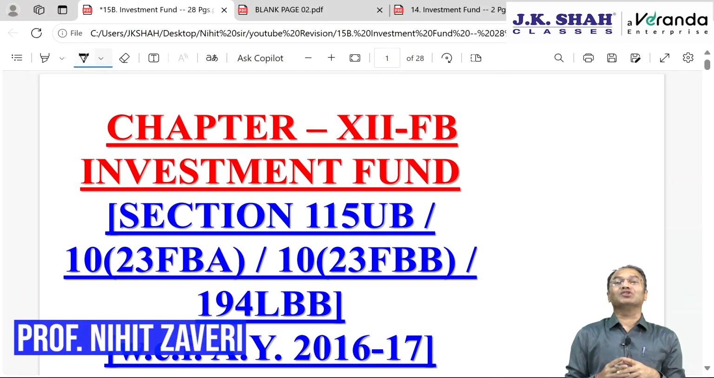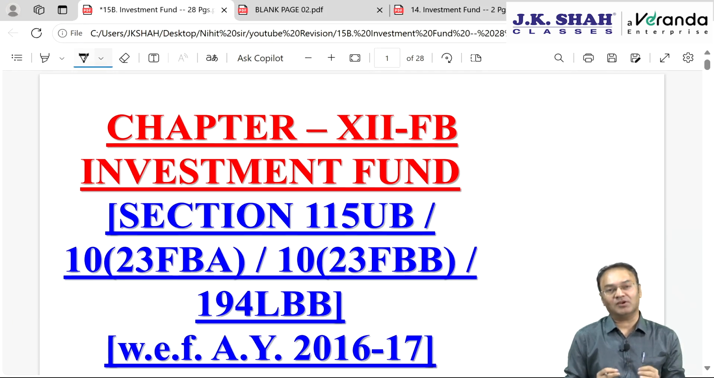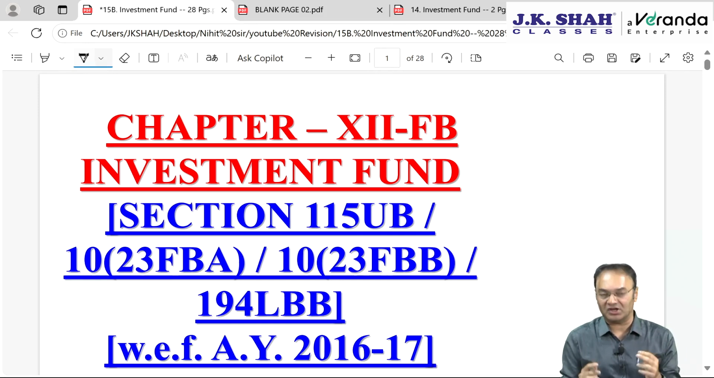Today we will be doing revision of Investment Fund, Chapter 12 FB. Investment Fund is a small chapter again on the same lines just like Business Trust that we discussed in the previous session. Pass-through status will be applicable here also, and they work on the same lines, on the principle of collective investment, just like mutual fund and business trust.